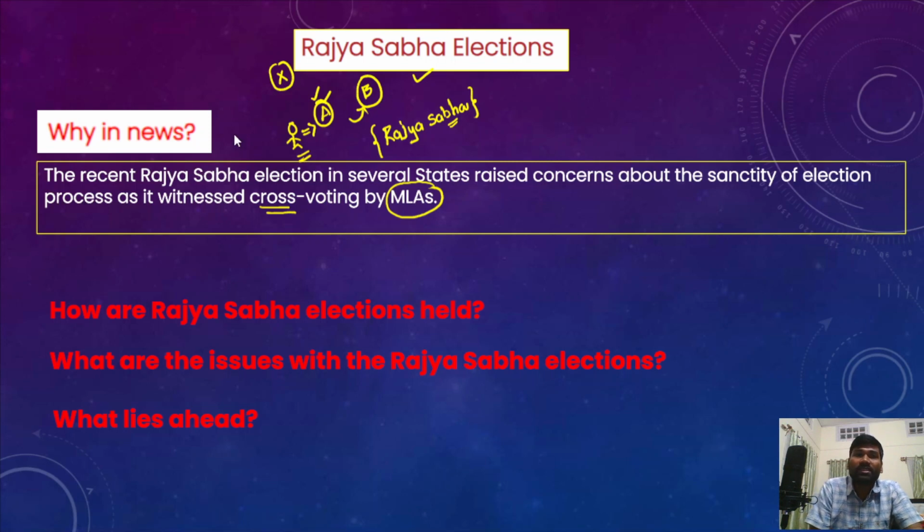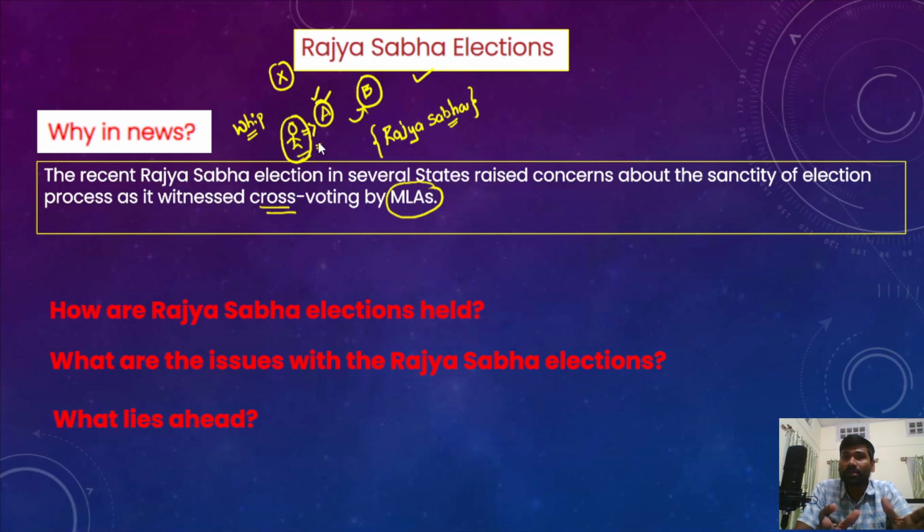This leads to the violation of the whip by the Member of Legislative Assembly. Because of the cross voting, the issue of Rajya Sabha elections has been in the news.